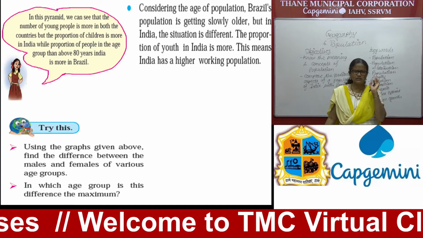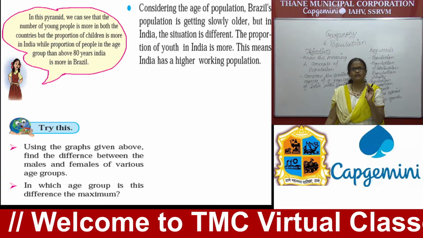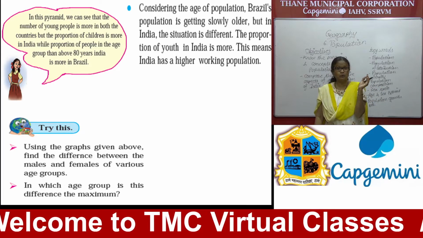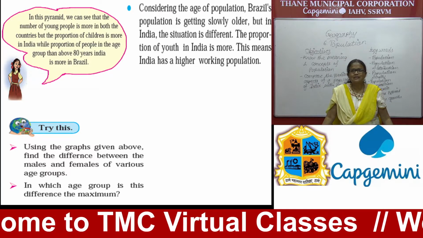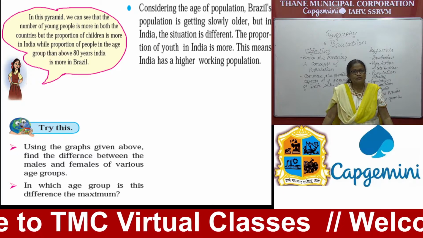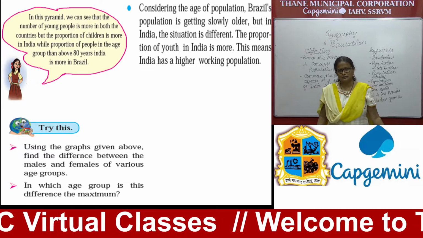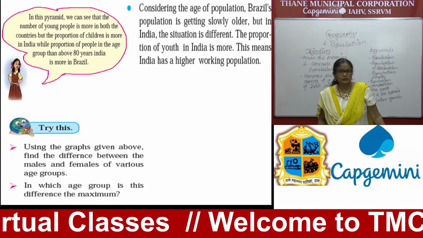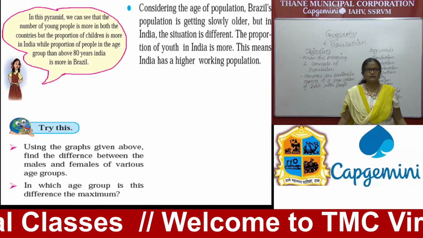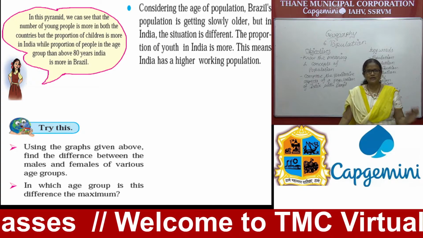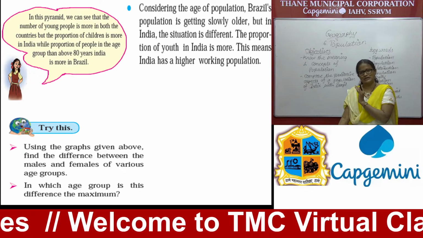What is the meaning of working population? When you have more young people, they are called the working population. Old people and children do not do work, or we do not allow them to work, and therefore that population is called the non-working population.